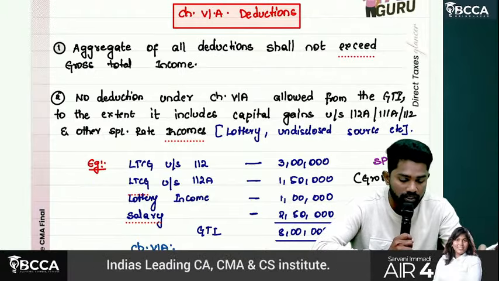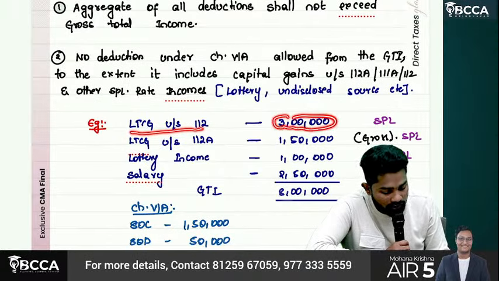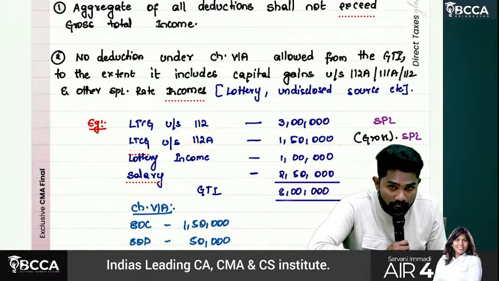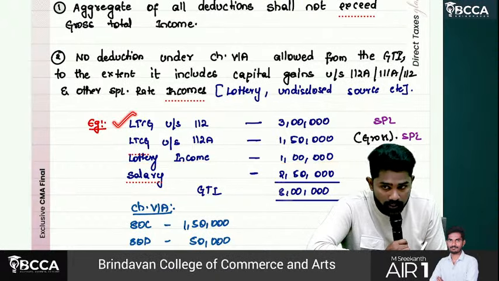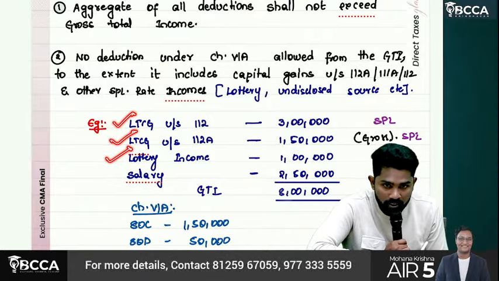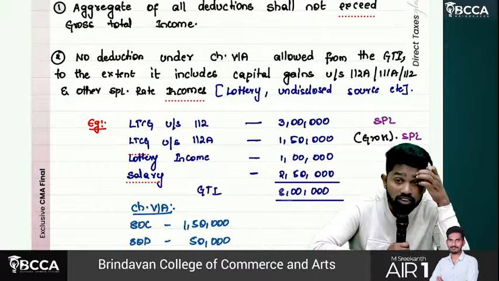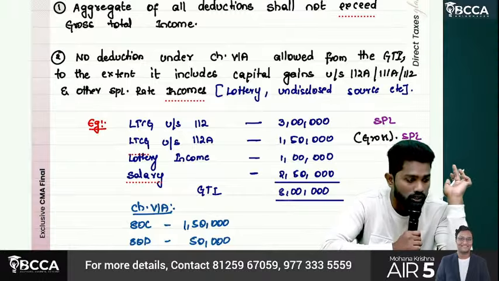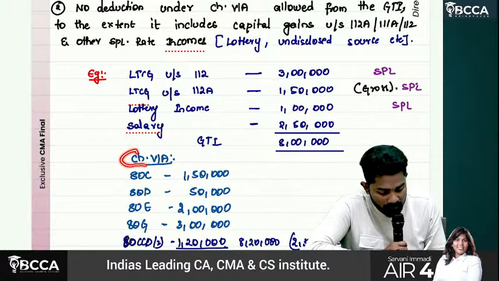See, for example, a person having long-term capital gain of 3 lakhs under 112. Long-term capital gain under 112A, 1,50,000. Lottery income, 1 lakh. Long-term capital gain under 112 is special rate, 112A is special rate, and lottery income is also special rate, 115BB. Then salary, 2,50,000. Out of all these, which is the income chargeable to tax at general or normal rates? Salary alone is taxable at normal rates. So what is the gross total income, sir? 8 lakhs.